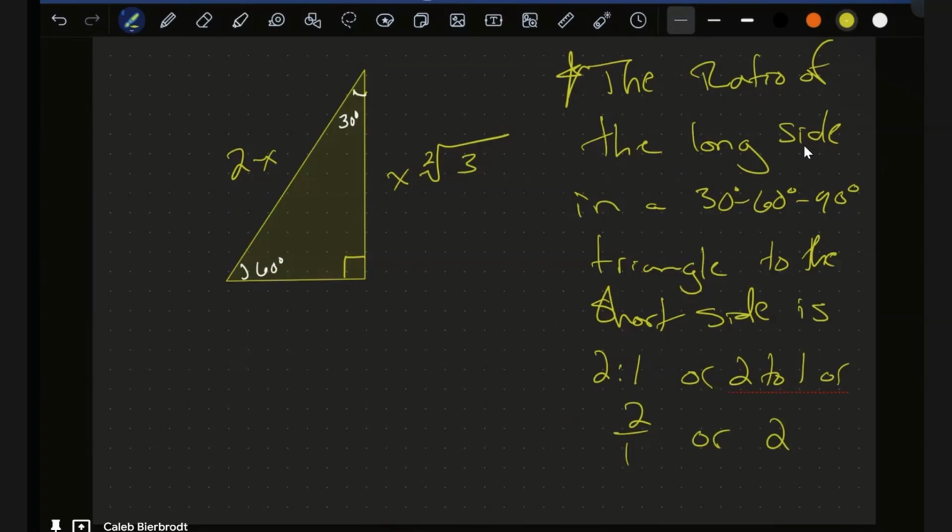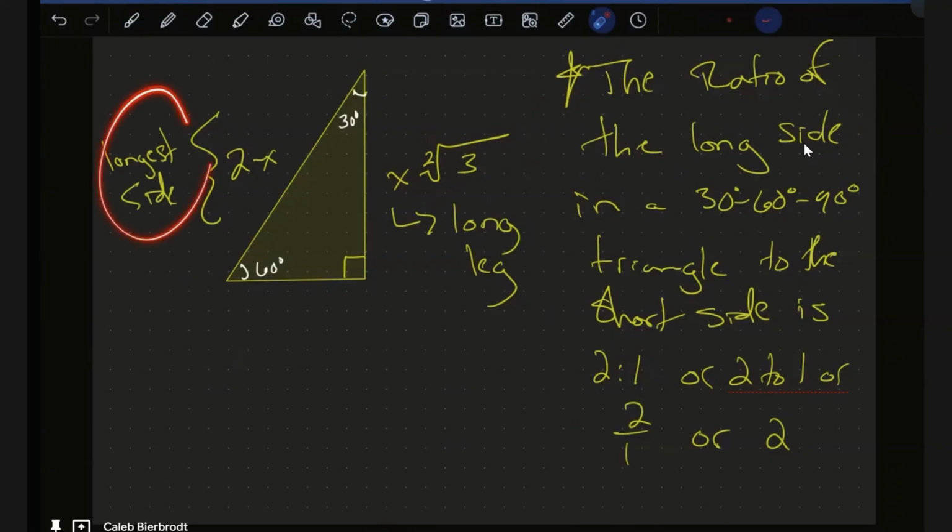which is not true. The longest side, I would say, but usually when people talk about the long side, they're talking about the long leg. So this is the long leg, and this is the longest side, being the hypotenuse. If he's talking about the longest side, which is the hypotenuse, then he is correct.